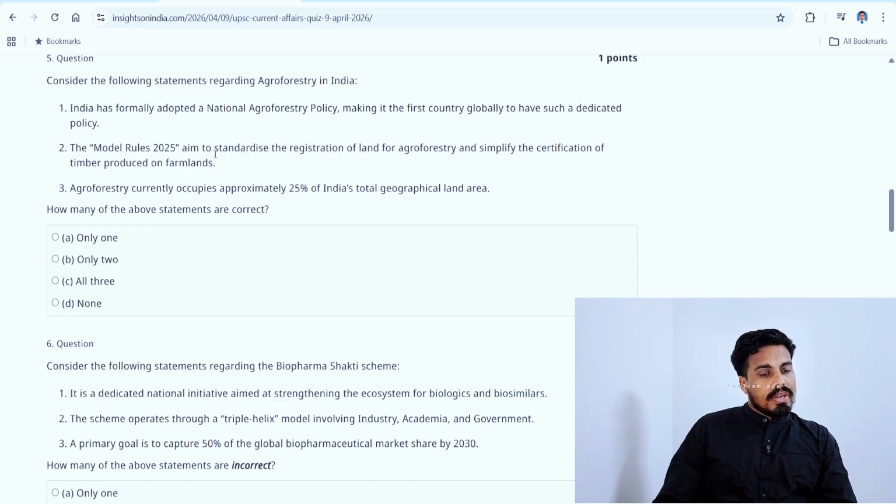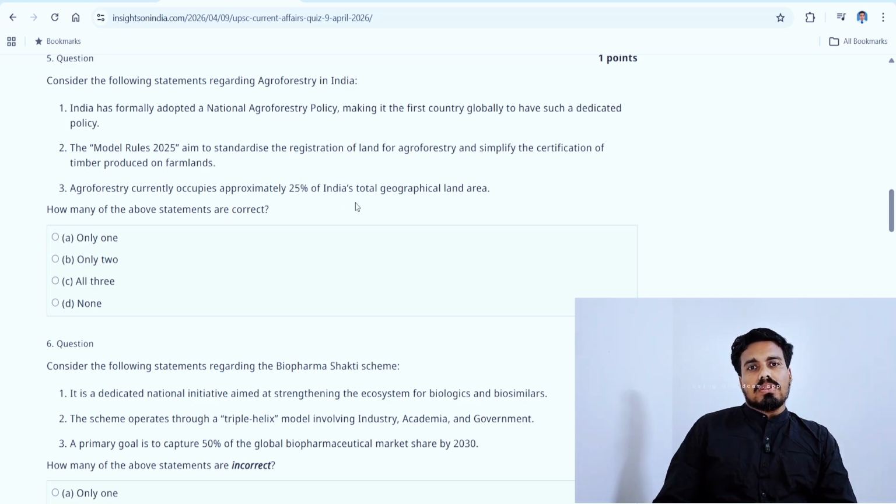Model Rules 2025 aim to standardize the registration of land for agroforestry and simplify the certification of timber produced on farmlands. Okay, this looks progressive, and the year is 2025, and this one, simplify the certification of timber produced on farmlands, looks a progressive step, and since the year is 2025, this may match as the step is progressive and the year is 2025. Okay, and agroforestry, so the second one we can take as right. Agroforestry currently occupies approximately 25% of India's total geographical land area.